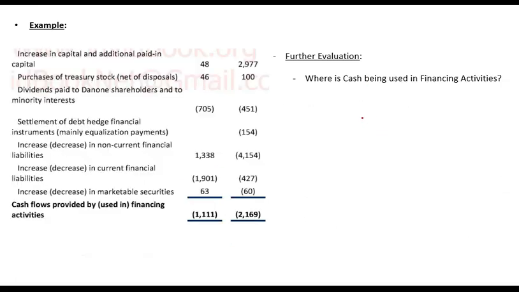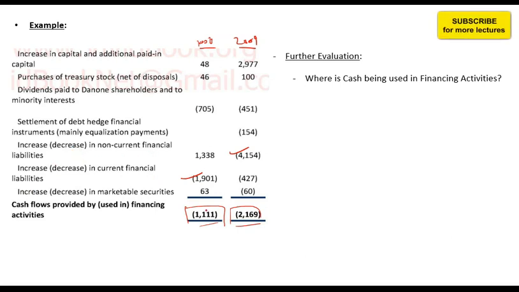Now moving on further to financing activities. Within financing activities, there is a big outflow, which may be a concern. But if we look at the components, where is the major outflow happening in 2008 and 2009? Where is the major use of cash in financing activities? The major outflow is this one and this one: increase and decrease in current financial liabilities and decrease in non-current financial liabilities.